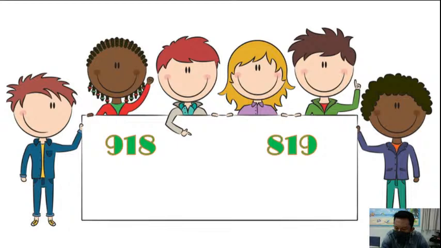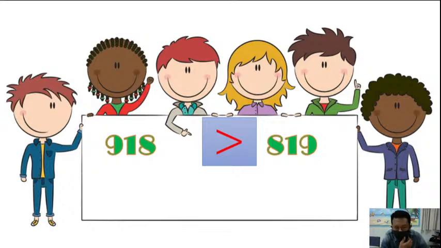We are comparing these two numbers. So anyone, what is the symbol to be used? Yes, Parit, very good. The symbol is like this. Very good. Rasata, do you know what is the name of this symbol?